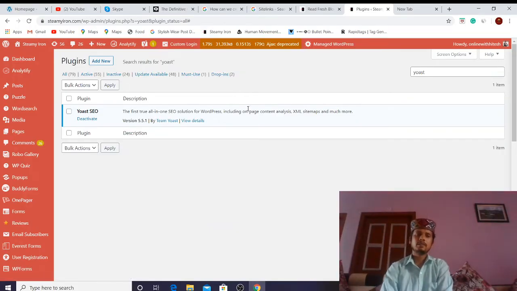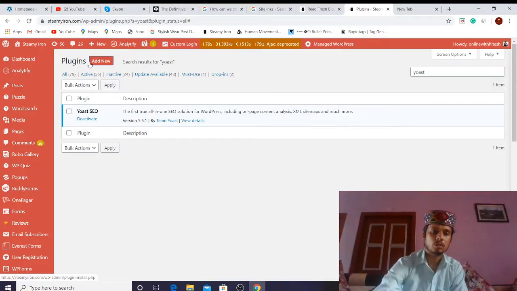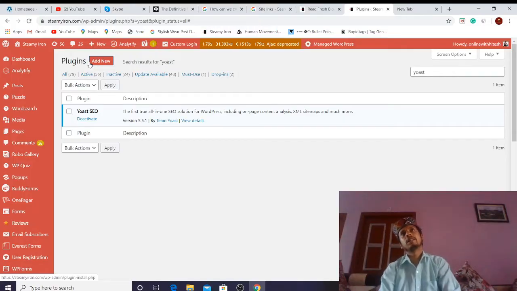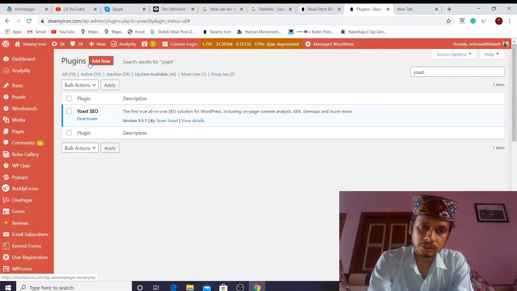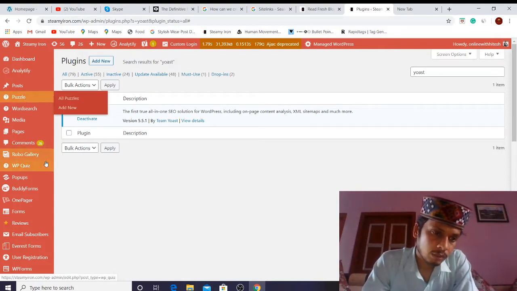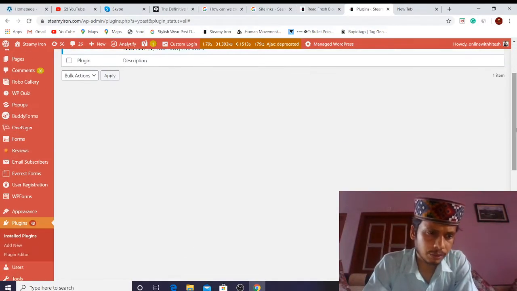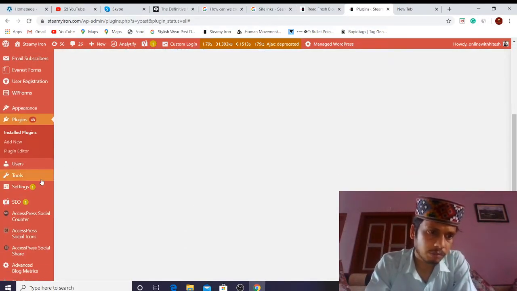It's the plugin. I have already installed the plugin. You can install it by clicking on Add New and typing Yoast SEO. Or there is one other plugin called All-in-One SEO. Both are good plugins, and there are many other plugins I have not used. I mostly use Yoast SEO and All-in-One SEO, and both are good for me. So let's start. What we need to do is go into the settings of the plugin.